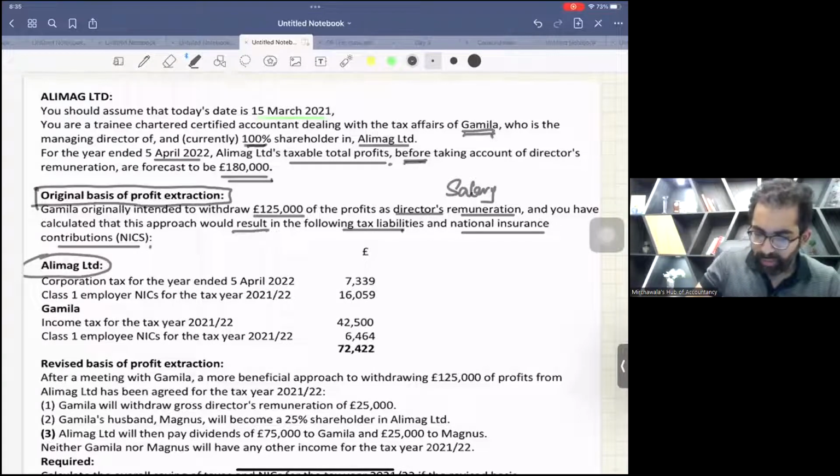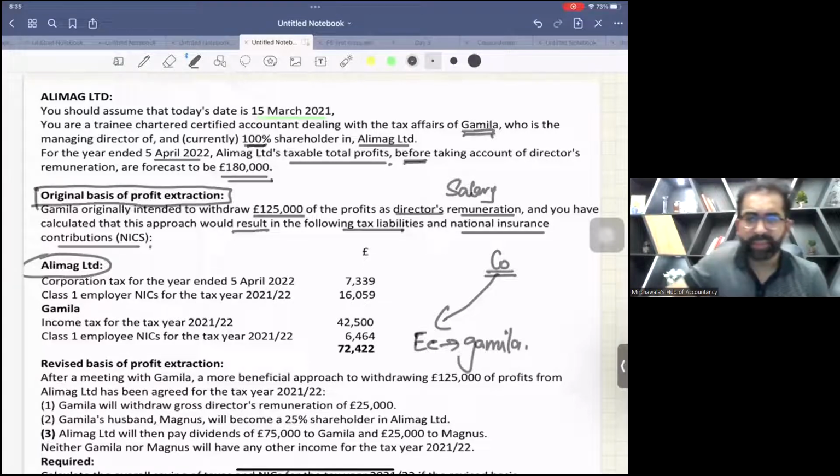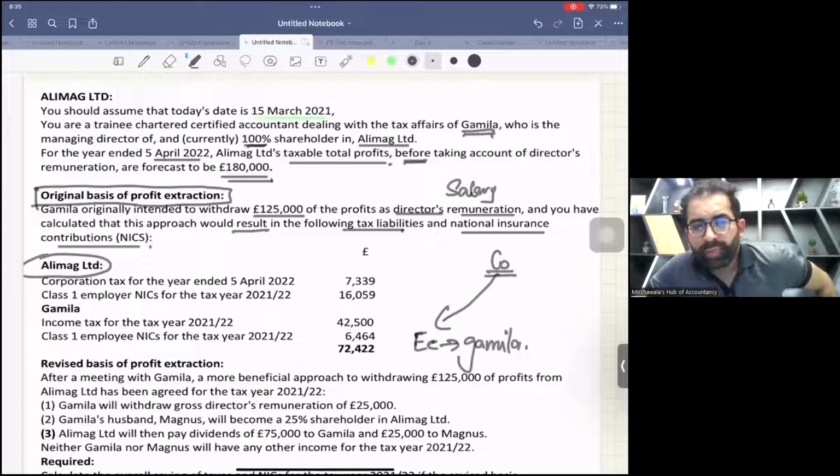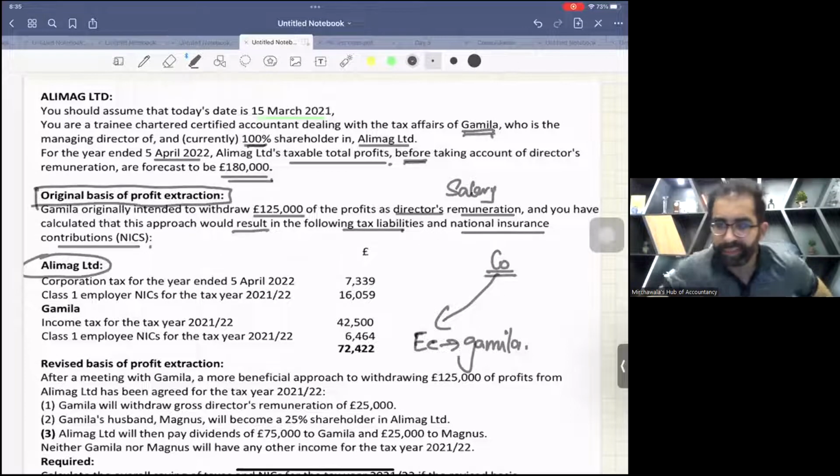Now, listen, this is the company which is Alimark Limited, and this lady is the employee. Director means employee. Gamila is the employee. So now, first of all, go for the company. Obviously, the company is paying salary, so it's an allowed expense, but still the company has more profits. So the company has to pay corporation tax.